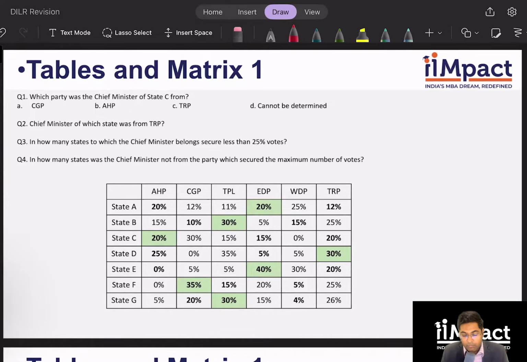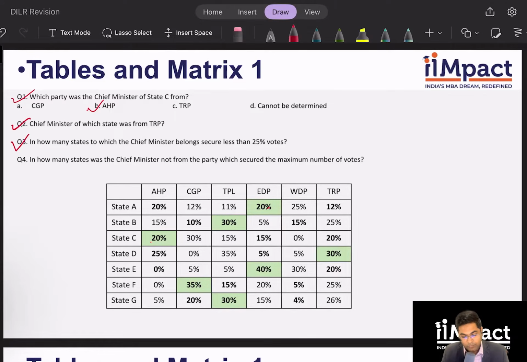Here, in the table, the bolded ones are the coalitions, and the green ones are the ones who have had the chief ministers. Question number 1. Which party was the chief minister of state C from? Clearly AHP. Chief minister of which state was from TRP? State D. In how many states does the chief minister belong to a party that secured less than 25% votes? So there is one, two, there's two.